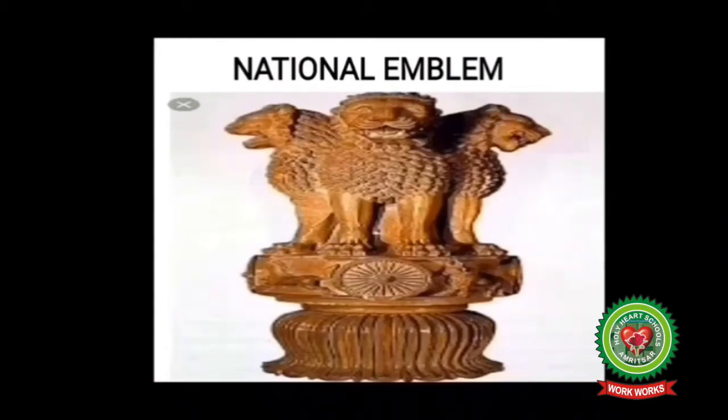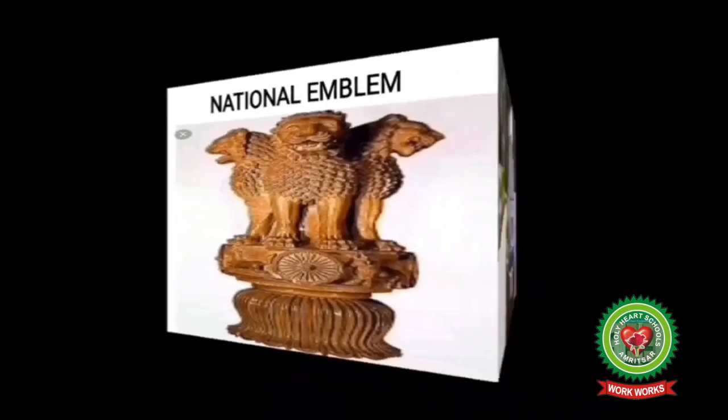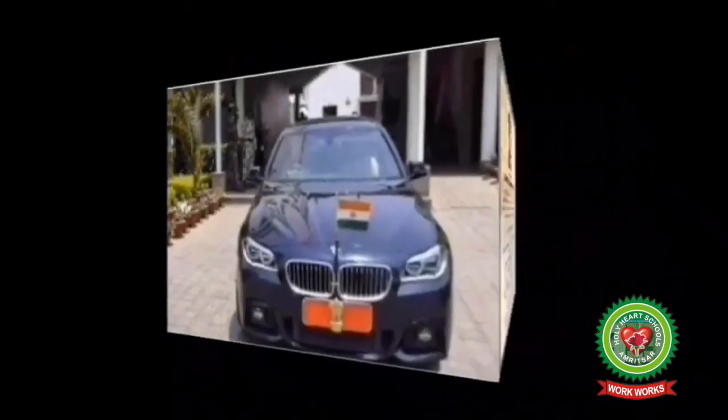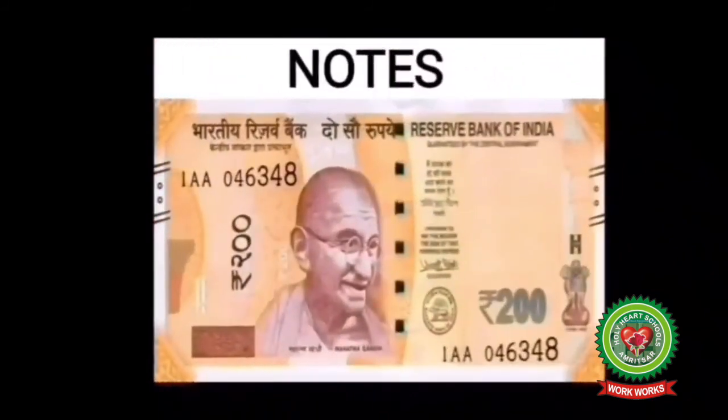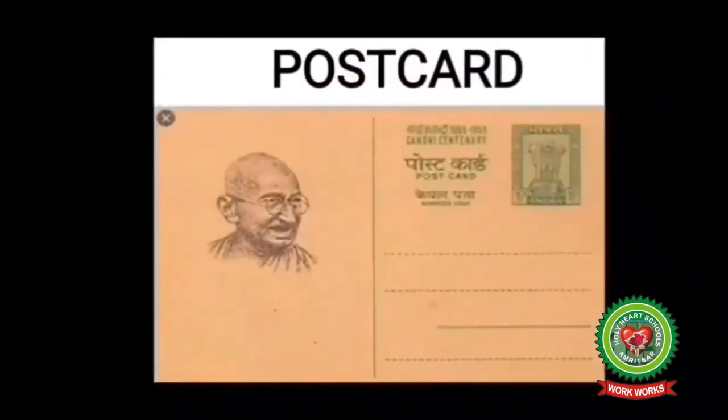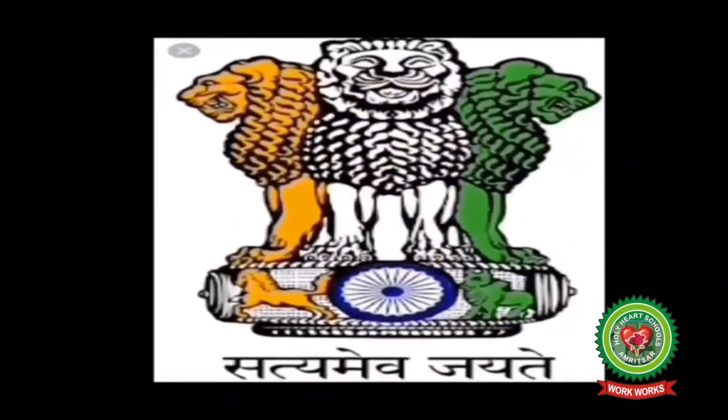It is the official seal of Government of India and appears on government vehicles, papers, passports, coins, notes, and postcards, etc. Children, there are 4 lions sitting back to back and facing the 4 directions, but we can see only 3 lions. The words Satyamev Jayate is written at the base of this symbol.